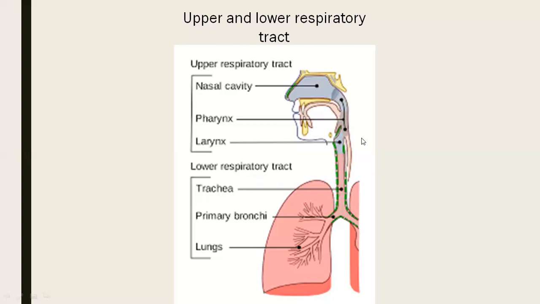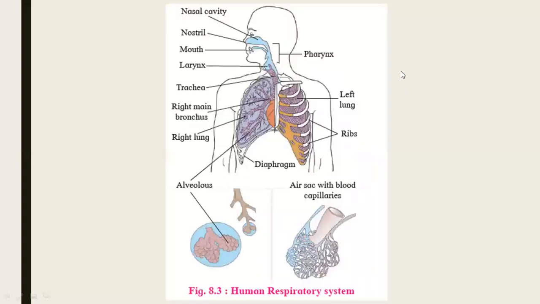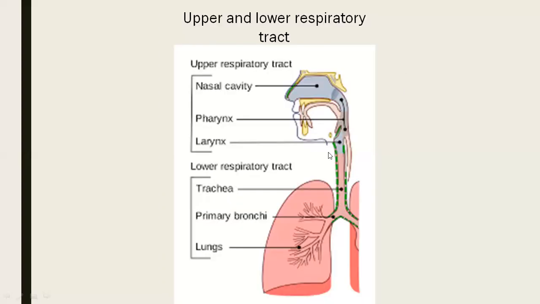So do you got the difference between bronchus, bronchi and bronchioles? Girls? Yes, ma'am. And then lungs. So these are the lower respiratory organs.